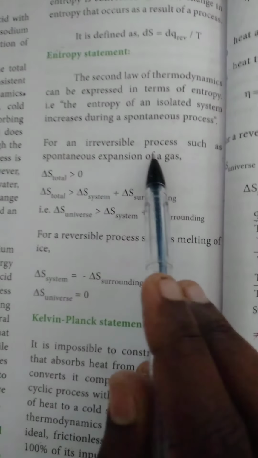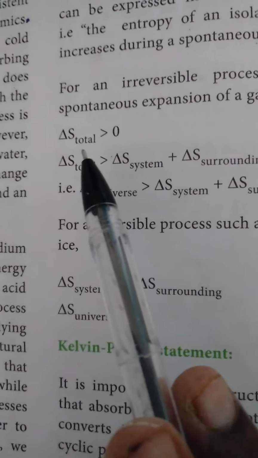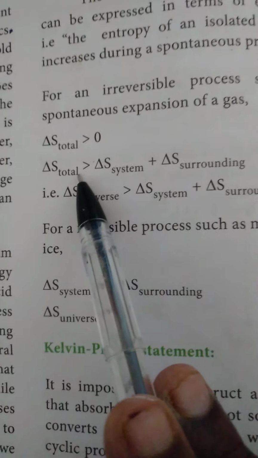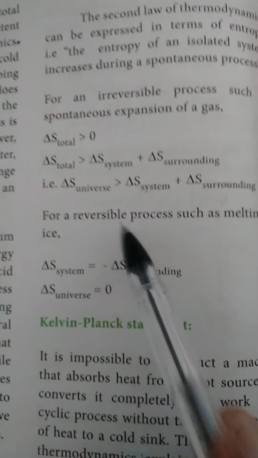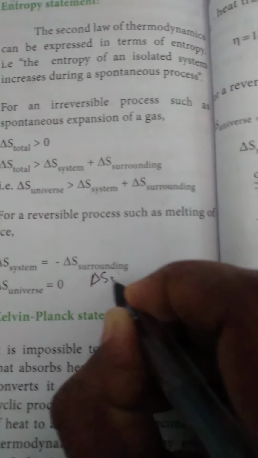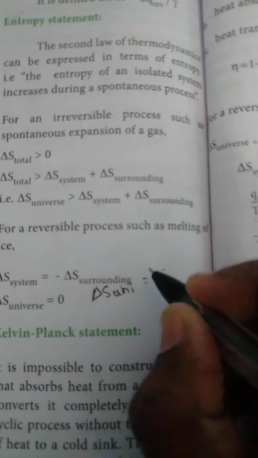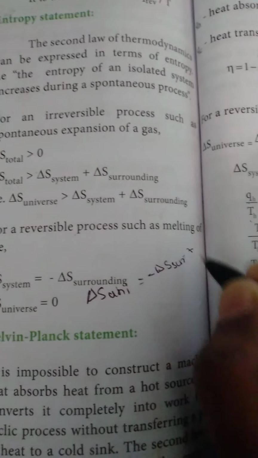For an irreversible process such as spontaneous expansion of a gas, delta S total is greater than 0. We know the formula delta S total is equal to delta S system plus delta S surroundings. For a reversible process, the system is equal to minus the surroundings. If you apply this value, you will get the answer 0. Just substitute the value: delta S universe is equal to delta S system minus delta S surroundings plus delta S surroundings.